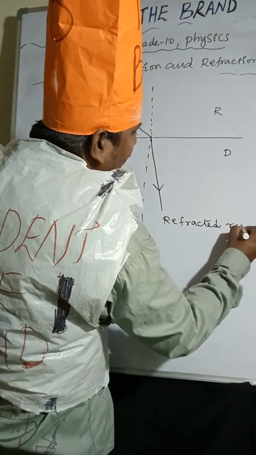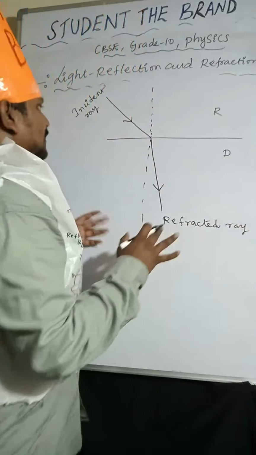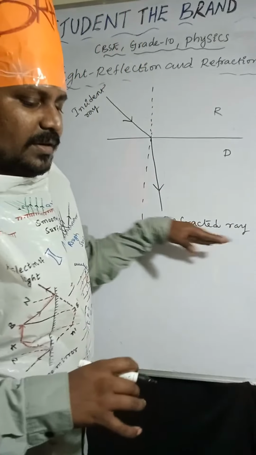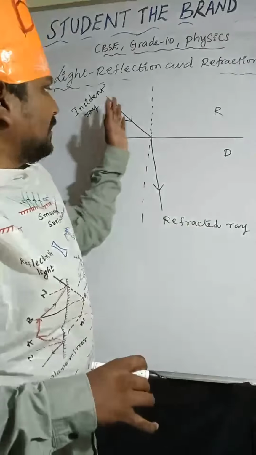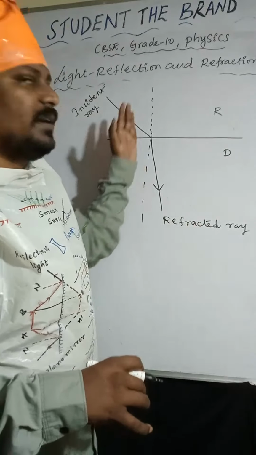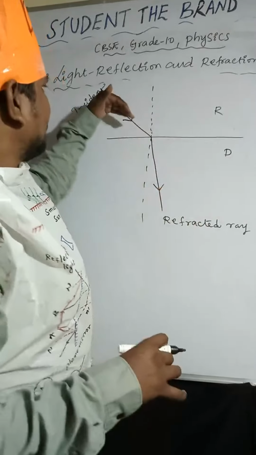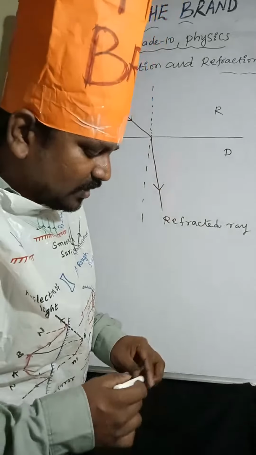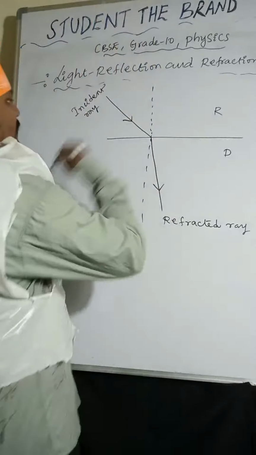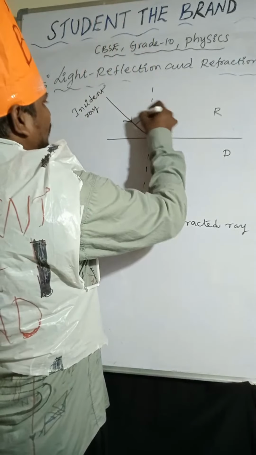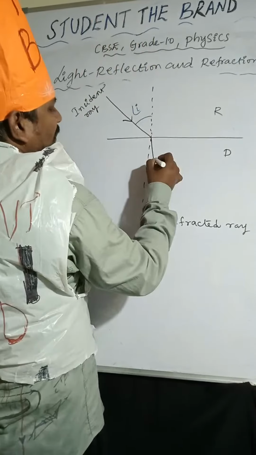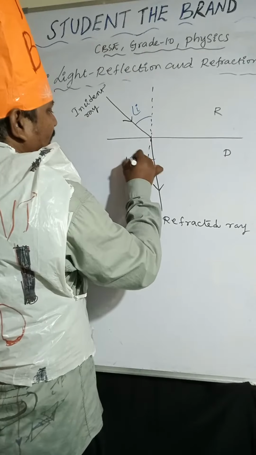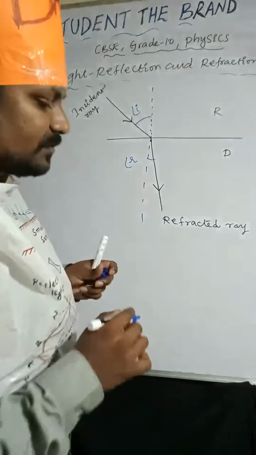If you are taking this whole surface, then it is the refracted ray. So the light ray is bending. The angle between the incident ray and the normal line is called the angle of incidence. The angle between the refracted ray and the normal line is called the angle of refraction.